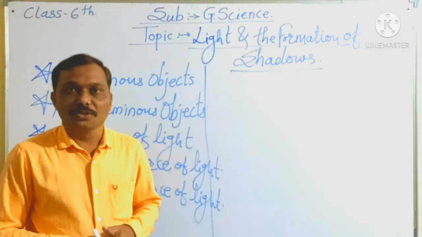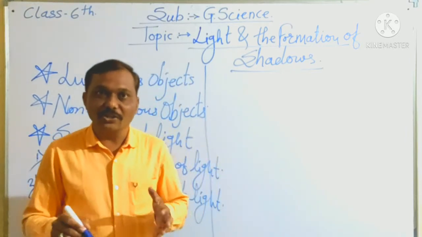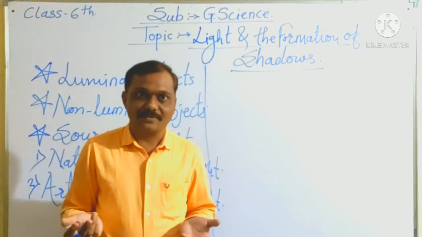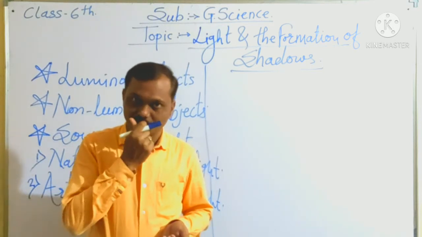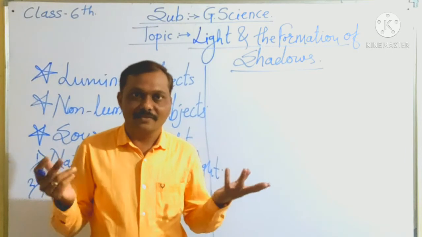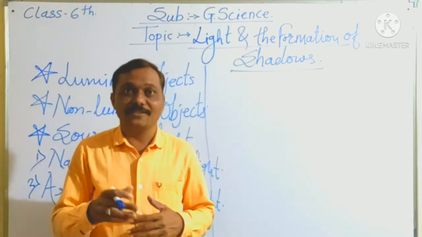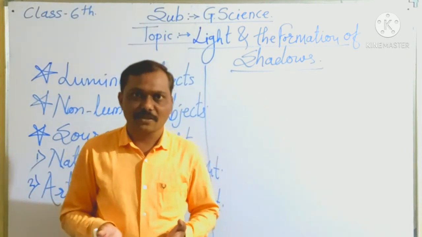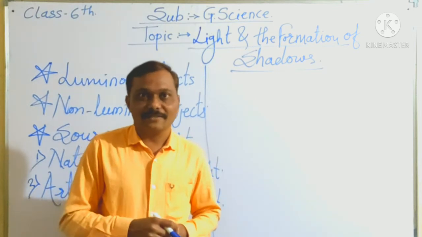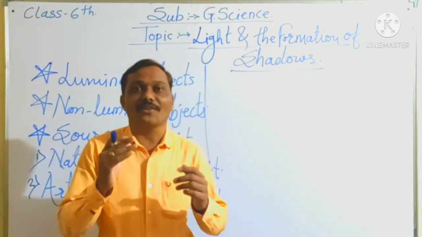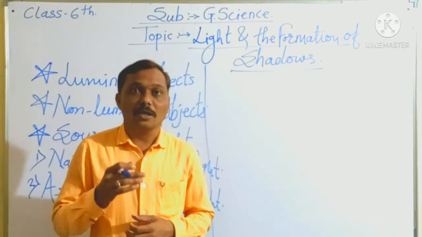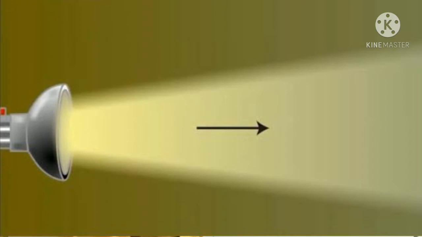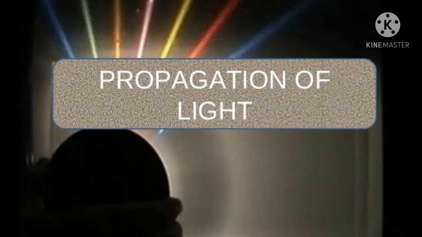Okay. So now, do you know that we live on the earth? Earth is one planet in our solar system and we get light from the sun. The sun is far away from the earth, still we get adequate light on the earth. What is the reason behind that? Because light goes from one place to another place. That is called propagation of light.